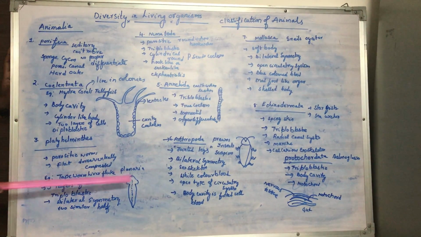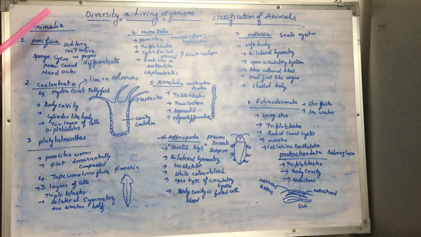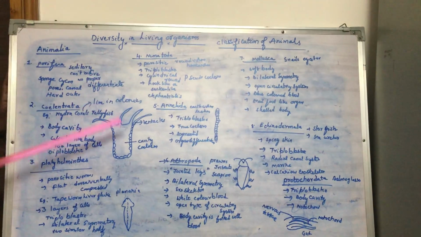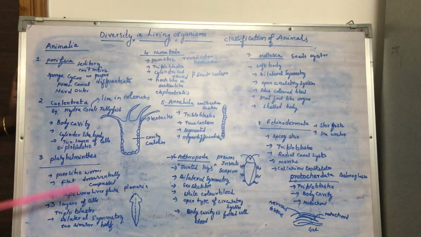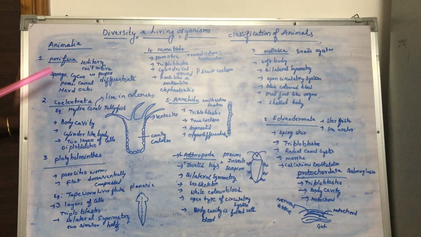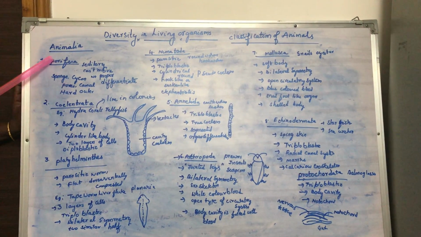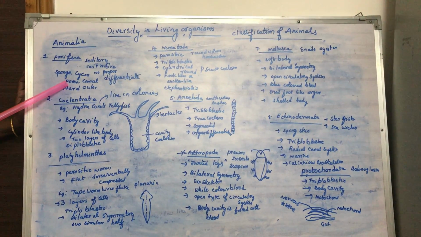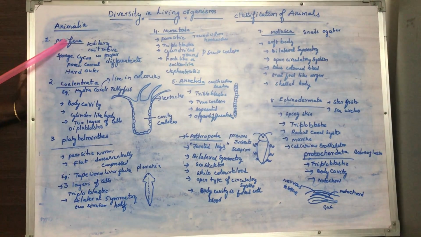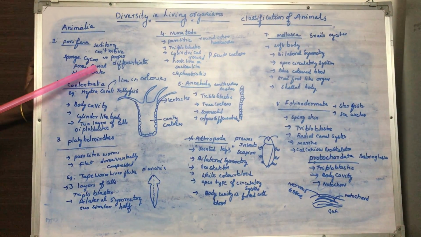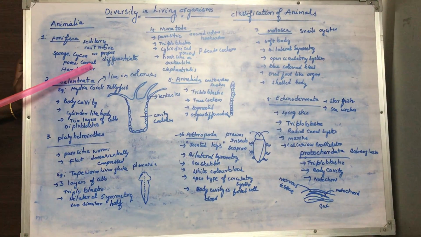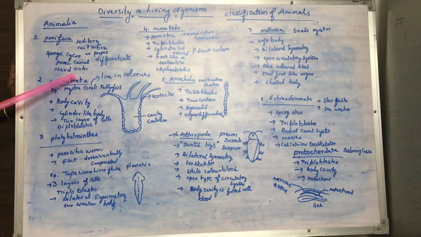These are the major groups in Animalia, based on the differentiation of their body structure, based on the organs present in them. First we'll discuss Porifera. Pori means pores. The organisms which contain pores all over the body, and these pores are connected to a canal system. The water continuously flows through this canal system, and the nutrients are supplied through these pores and this canal system to the various parts of the body.